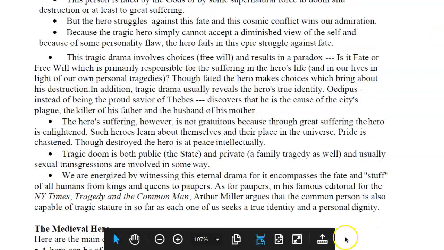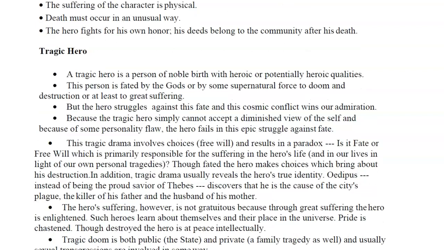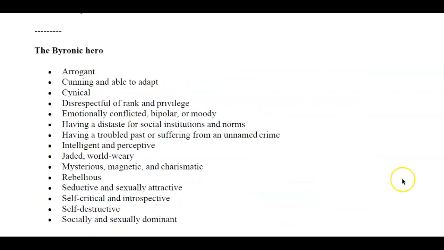That's what makes the tragic hero the most tragic, is the fact that the hero dies a very public and very serious death. So I'm going to pick one other quality of a tragic hero. But now I'm going to say not only is Hamlet a tragic hero, but the cause of his tragedy relates to another archetype as well. Just for the sake of argument, I'm going to say that Hamlet is also a Byronic hero, and that is what leads to his demise.